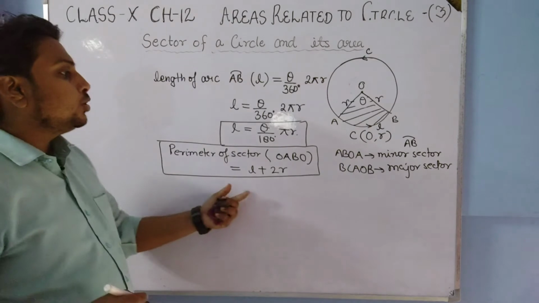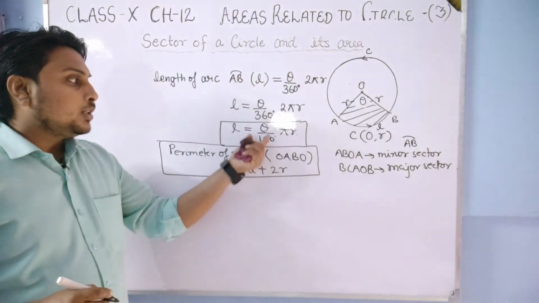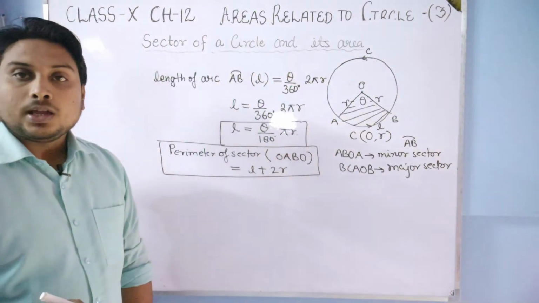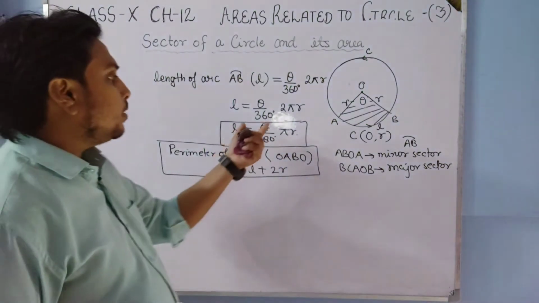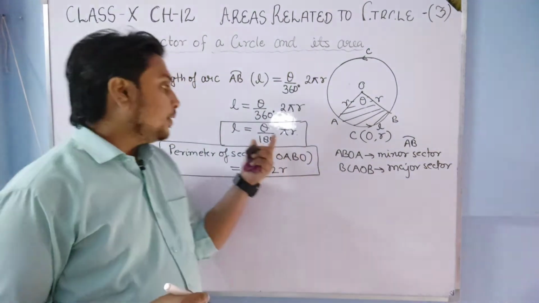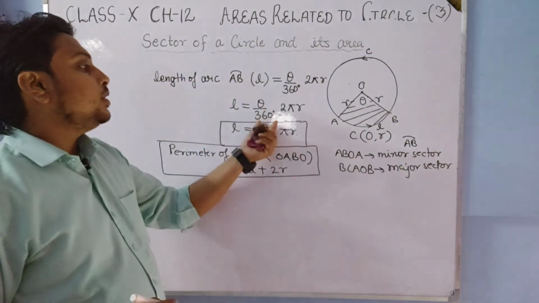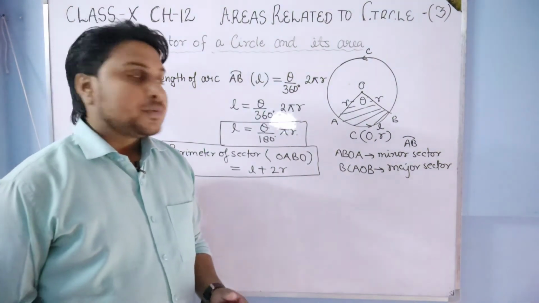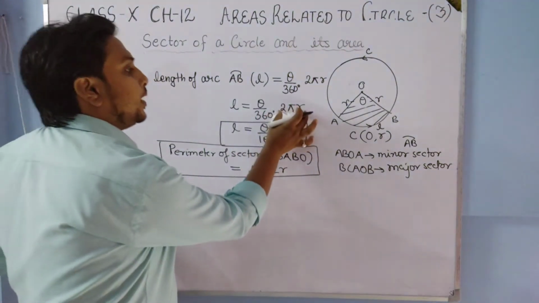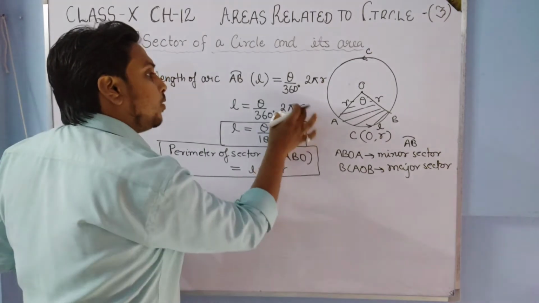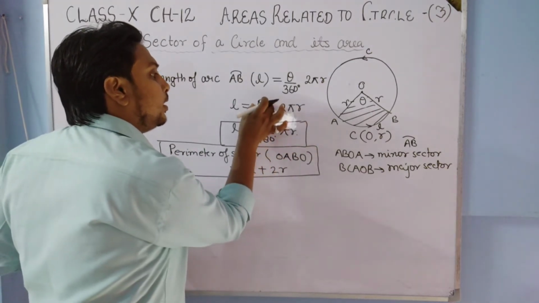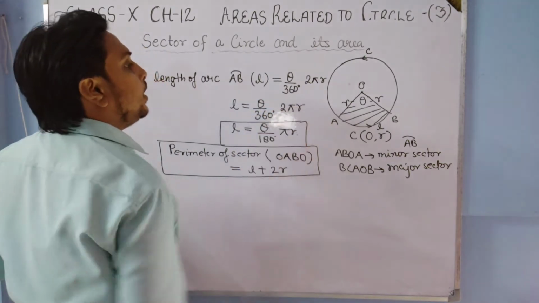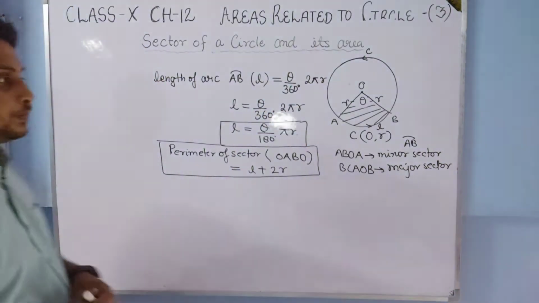And you should know that L is equal to what? Theta upon 360 degrees into 2 pi r. Either you can remember this formula, that L is equal to theta upon 360 degree into 2 pi r, or this formula also. See, the whole value is 2 pi r. If we want to take only a part, then we have to take that angle upon total angle into 2 pi r.